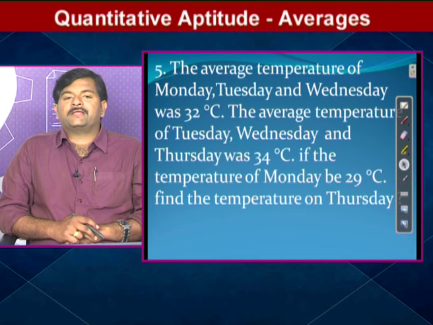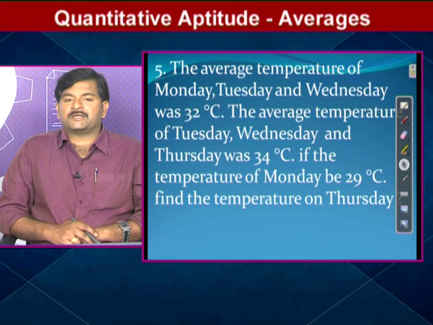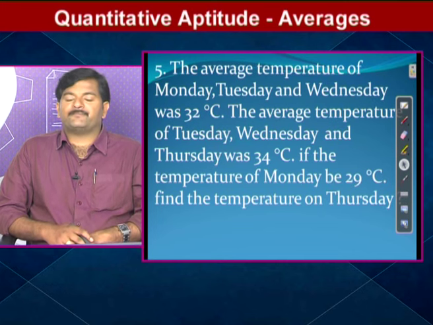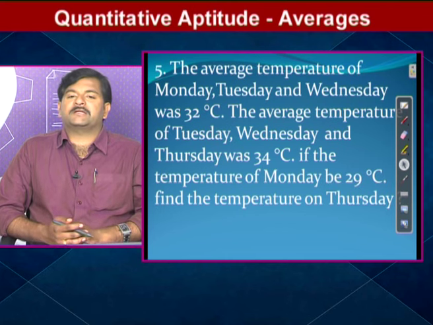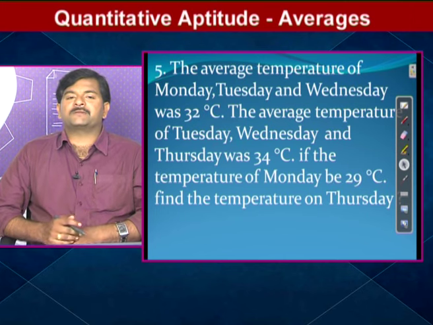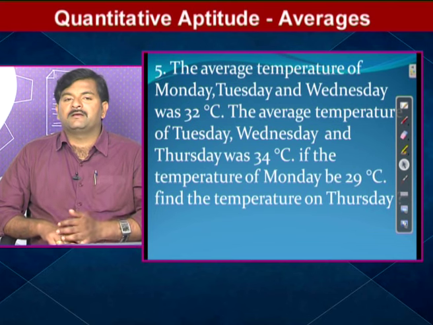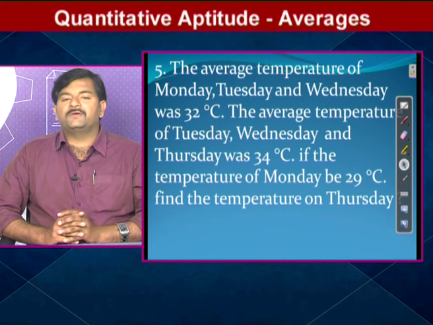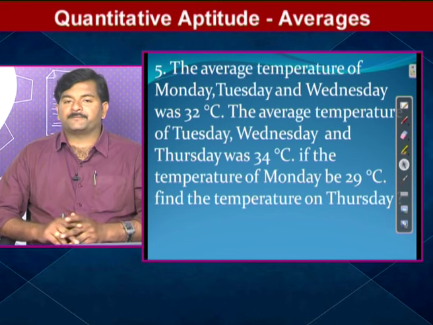Now we focus on the next question, question number 5. Observe here: the average temperature of Monday, Tuesday, Wednesday was 32. The average temperature of Tuesday, Wednesday, Thursday was 34. If the temperature of Monday is 29, then find the temperature of Thursday. Okay, it's also a very different and easy concept. The average temperature of Monday, Tuesday, Wednesday is given, so we can find the total temperature of Monday, Tuesday, Wednesday. It's a very easy concept, but the question is asked in a different way.